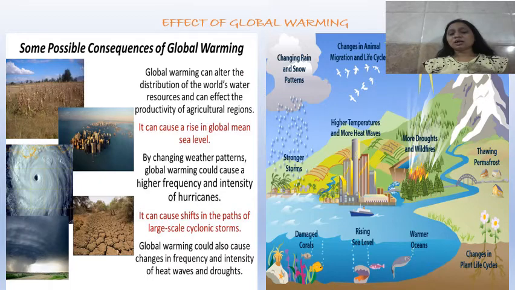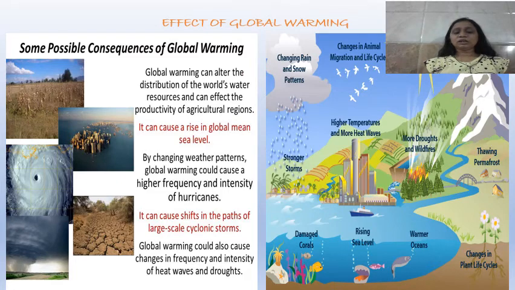It can cause a rise in the global mean sea levels, because glaciers will melt more. If the earth becomes warmer, then the glaciers on earth, that is the storage of fresh water, start melting. Because of this there is an increase in the sea level.